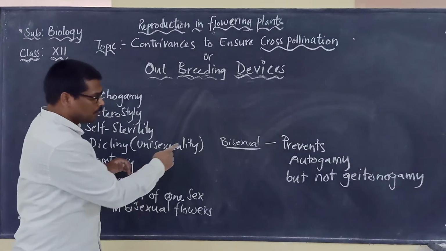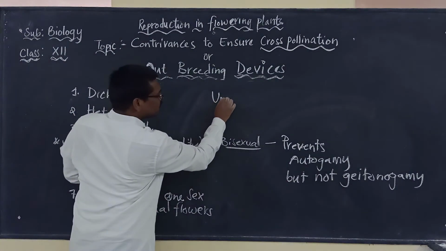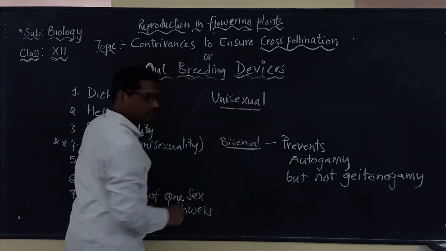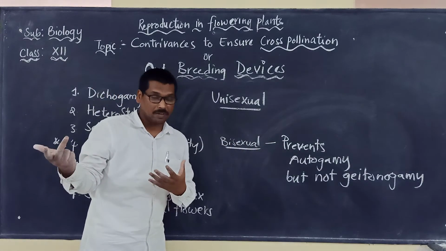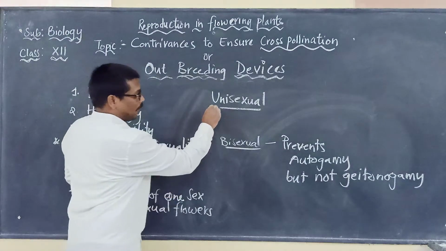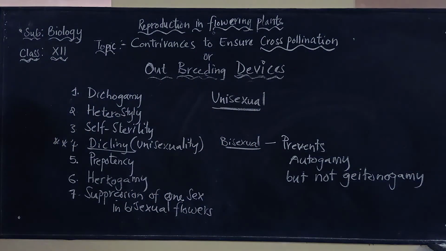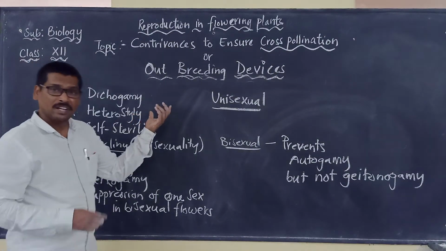In the same way, when we go for unisexual flowers under dicliny, what do we have to remember? The male flower is borne on a different plant and the female flower is borne on a different plant. Here we have to remember another point.